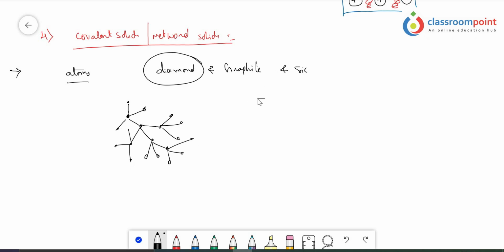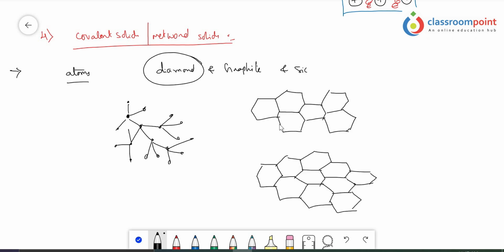And if you take graphite, graphite has a hexagonal structure, a planar shape actually. So this is one plane, and next we can draw one more plane in the case of graphite like this. So graphite forms a layer structure where one layer is connected to the other layer through van der Waals forces of attraction. Because of this force of attraction, one layer can slide over the other layer. And in the case of diamond, the atoms are completely connected to each other just like a network, so they cannot move. So diamond is so hard and graphite is soft.